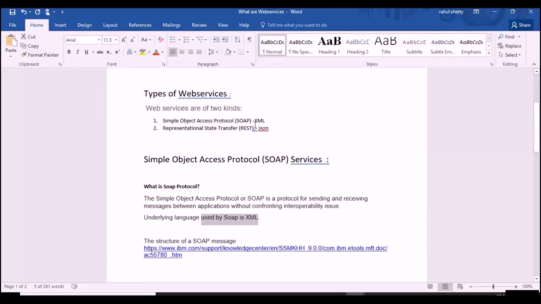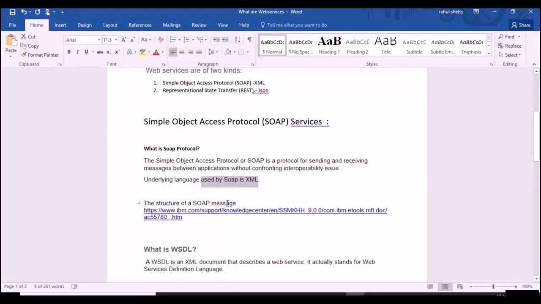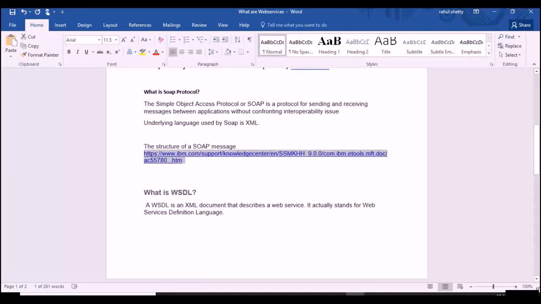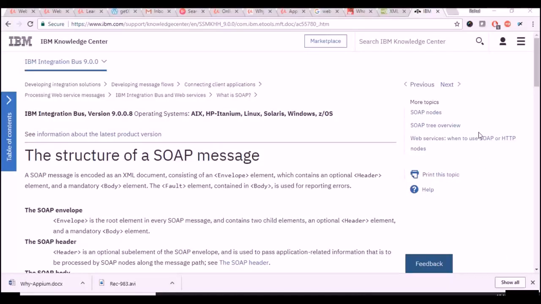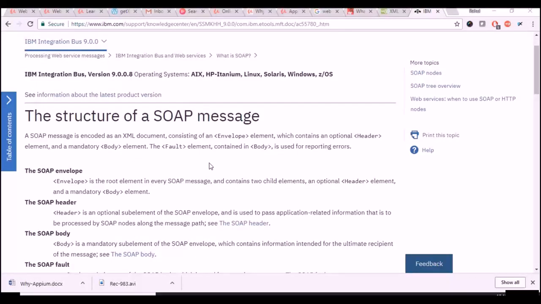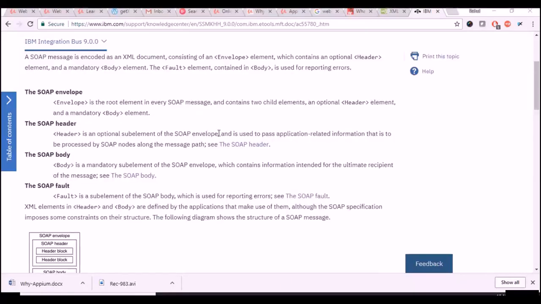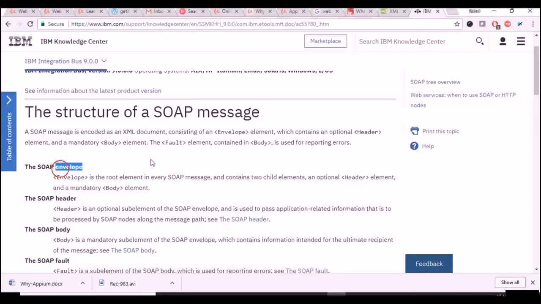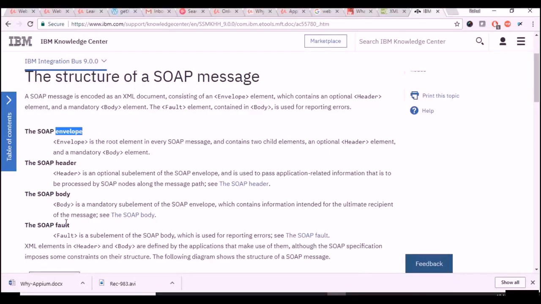So here let's see what is the structure of the SOAP message and what the standard looks like in this link, because I found this link very useful, which clearly gave the structure. Let me take you to this website first. Right, so the structure of a SOAP message. So basically a SOAP message has envelope, header, body and fault. Envelope is the root element for every SOAP message.